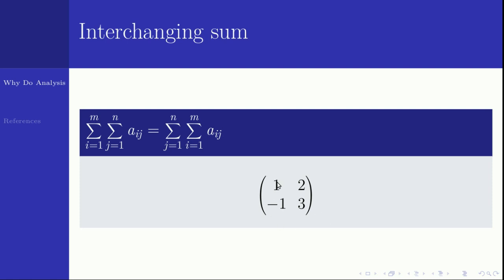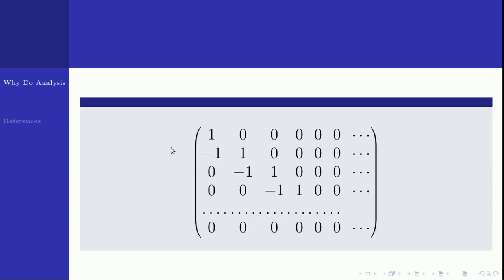You can do it in another way also. First you add entries in the column. 1 plus minus 1 is 0. 2 plus 3 is equal to 5. Then 0 plus 5 equal to 5. In whichever order you add, the final answer will be 5. This is true for any matrix which you write. So it says that the summation over i and summation over j can be interchanged. Summation can be interchanged. Now let us try this in an infinite matrix.